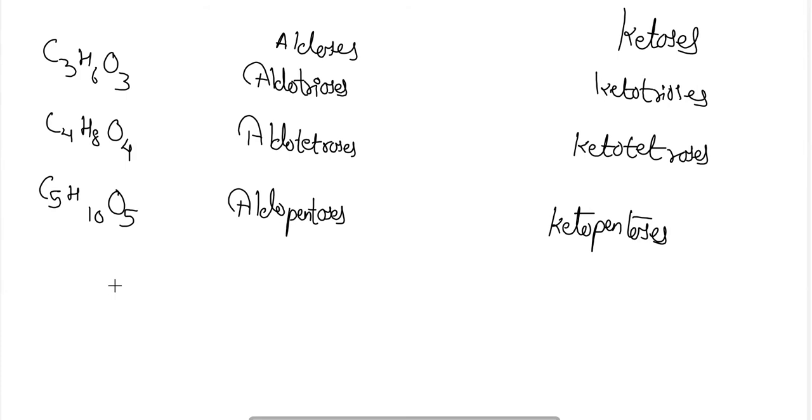Now let's talk about the structure of the compounds.